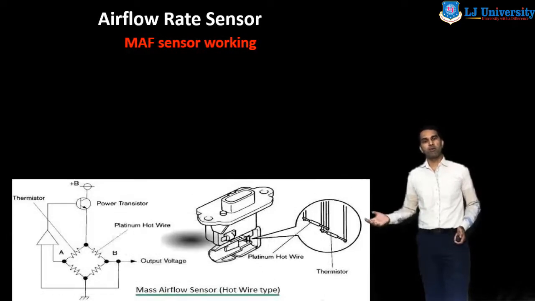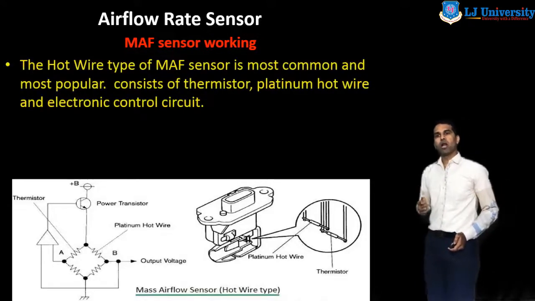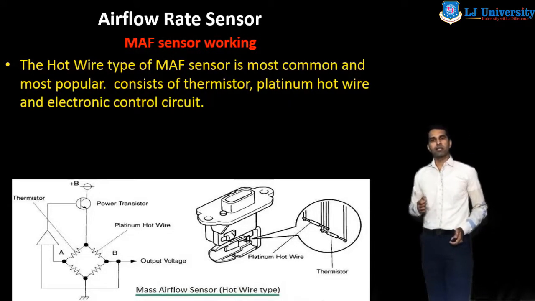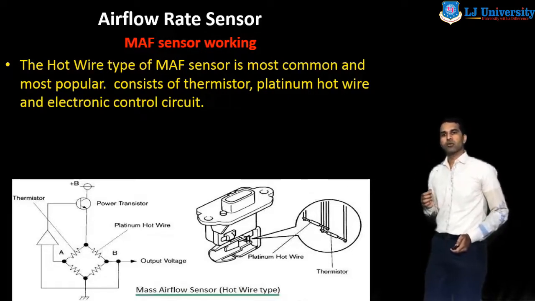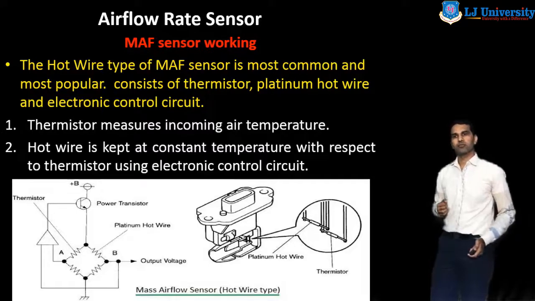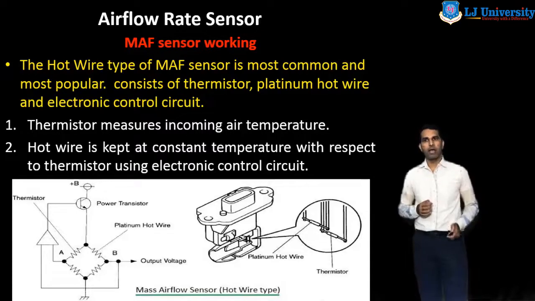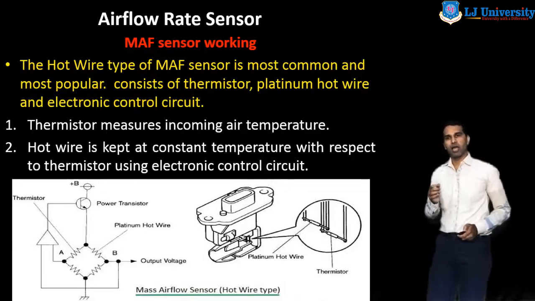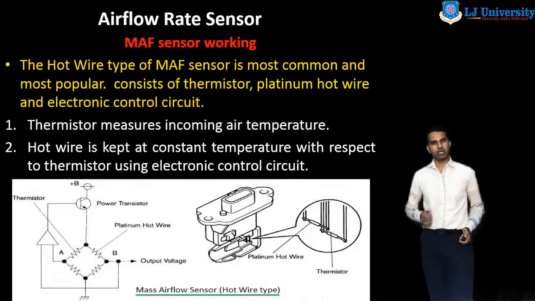Now we discuss the working of the MAP sensor. The hot wire type of MAP sensor is the most common and most popular. It consists of a thermistor, a platinum hot wire, and an electronic control circuit. The thermistor measures incoming air temperature, and the hot wire is kept at a constant temperature with respect to the thermistor using the electronic control circuit.